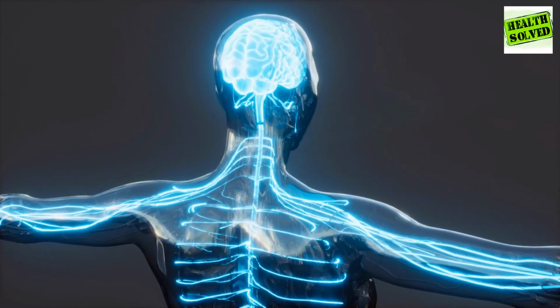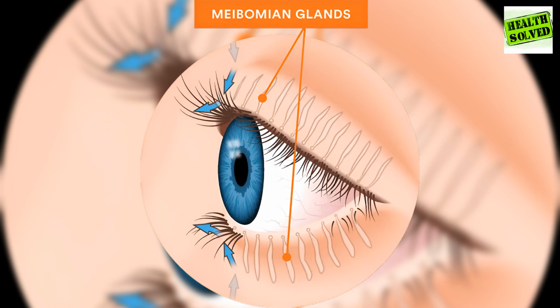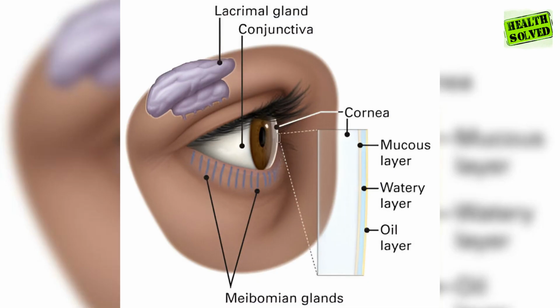Omega-3s are effective in reducing inflammation, which boosts tear production. It also enhances the quality of secretions from the meibomian glands in the eyelids, leading to improved dry eye symptoms. Most of your tears are produced by the lacrimal glands located above and to the side of each eye, and omega-3s help reduce inflammation in these glands, allowing them to generate more tears. They also decrease inflammatory markers within the tears themselves.